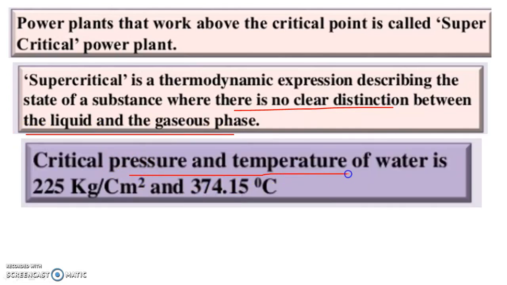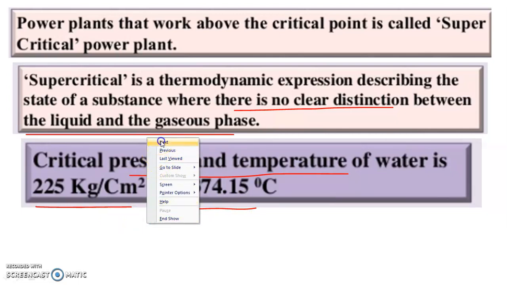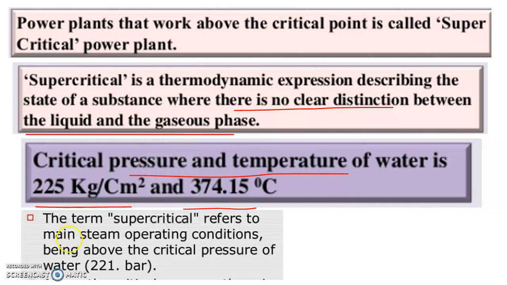The critical pressure and temperature of water is around 225 kg per centimeter square and the temperature is 374.15 degrees centigrade. The term supercritical refers to main steam operating conditions being above the critical pressure. In bar it is 221 bar. Here it is in kg per centimeter square.